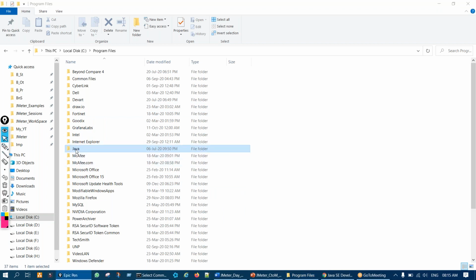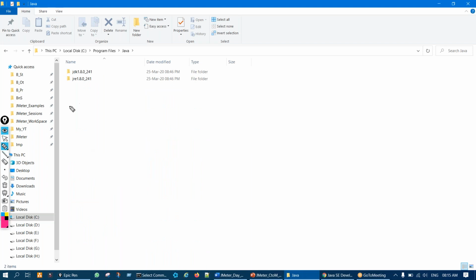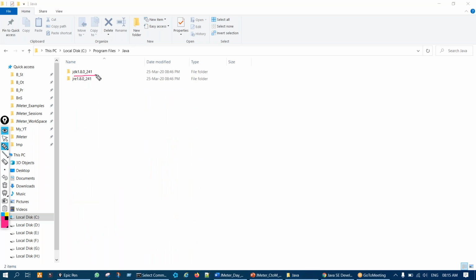In Java, you'll see two folders. Many are saying they are just getting JDK. If you install 11, I think you will just get JDK. If you install 8, I think you will get both JDK and JRE. Not an issue. If you are not getting JRE, not an issue. JDK will do.